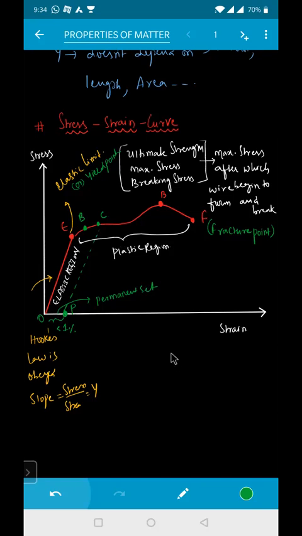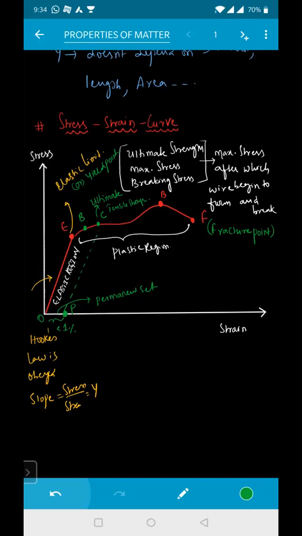I can write here one point. C is your ultimate tensile strength. What is the exact meaning of the ultimate tensile strength? Ultimate tensile stress means it will change its shape. How can I explain to you? For example, you have got a rubber band. Now you started expanding that rubber band. It gets expanded.